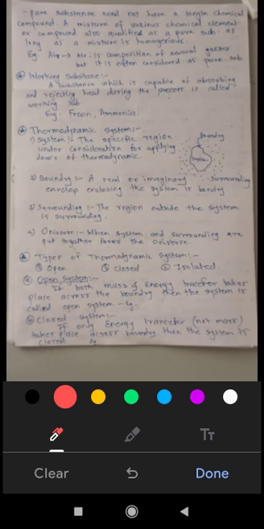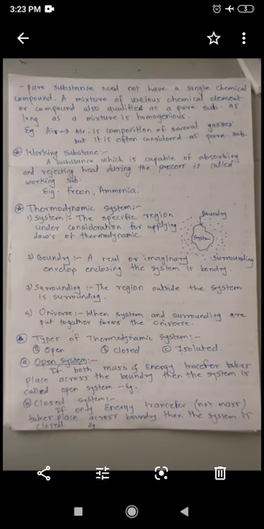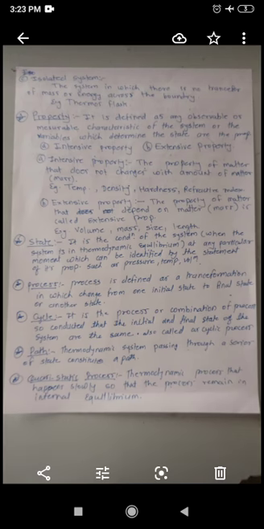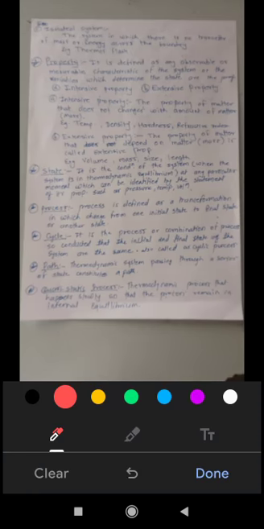Now the third one is the isolated system. What is an isolated system? You might have seen the thermos flask, in which we put hot tea. It keeps the tea hot for a longer time. Why does this happen?